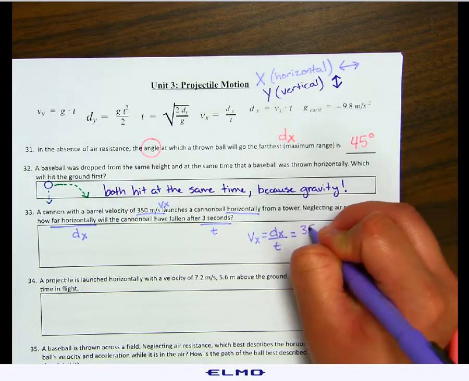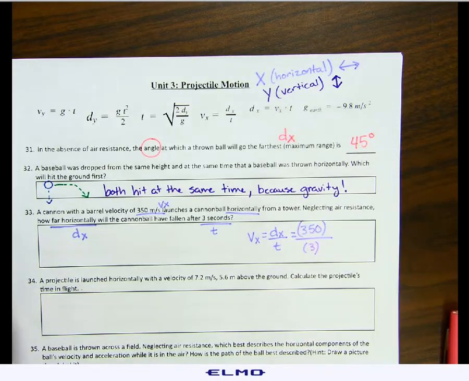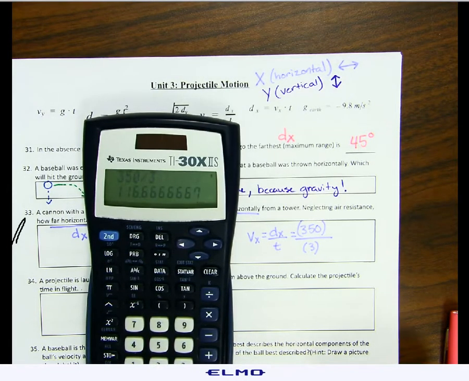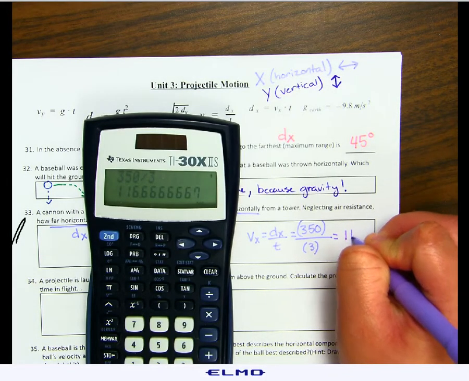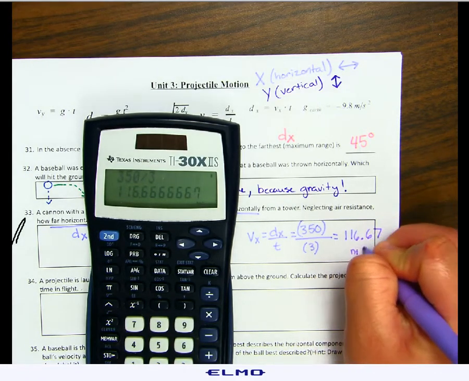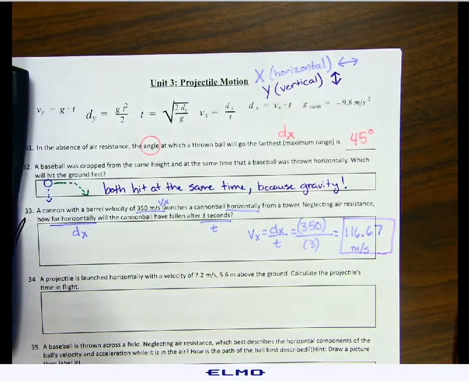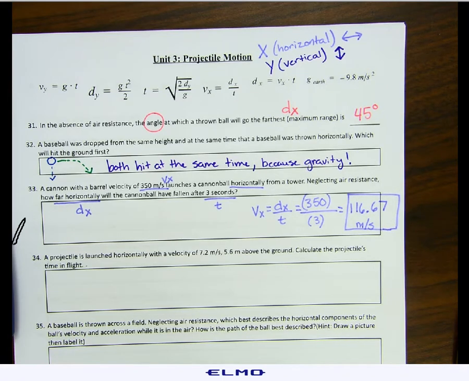Dx was 350. Time was 3 seconds. So on our calculator, 350 divided by 3, that's 116.66667. So I'll do 116.67. And since it's our velocity, it's meters per second. Oh, I'm so sorry. I did this the wrong way.